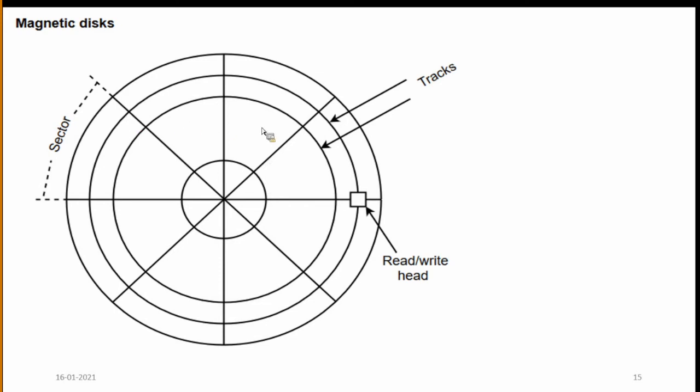A single read write head may be used for each disk surface. The track address bits are used to move the head to the specific track.